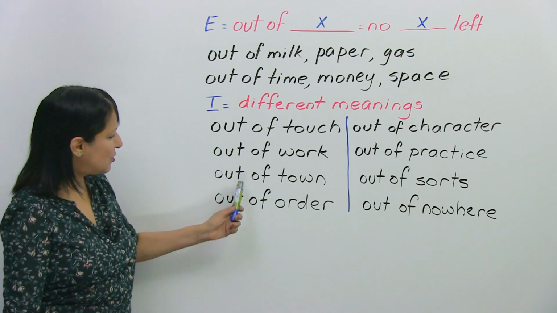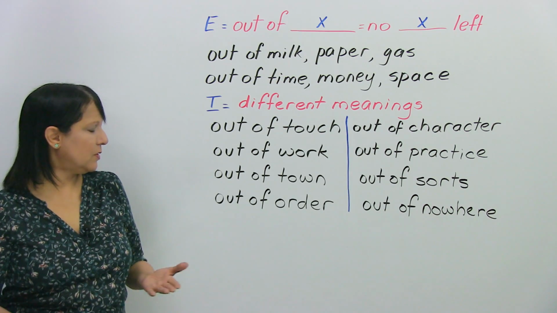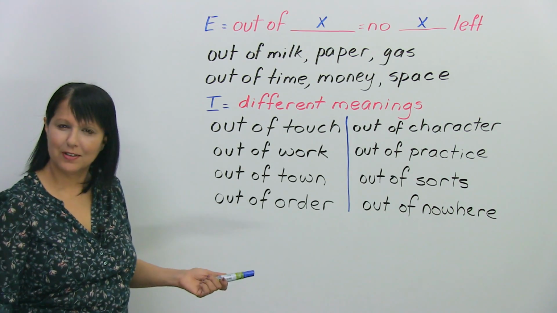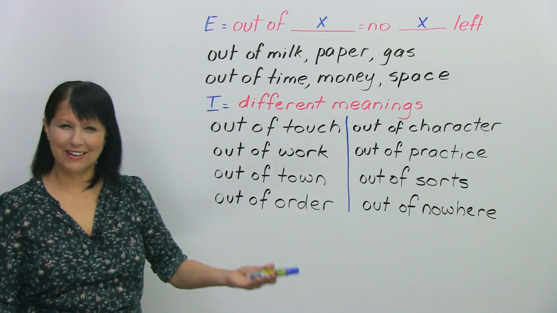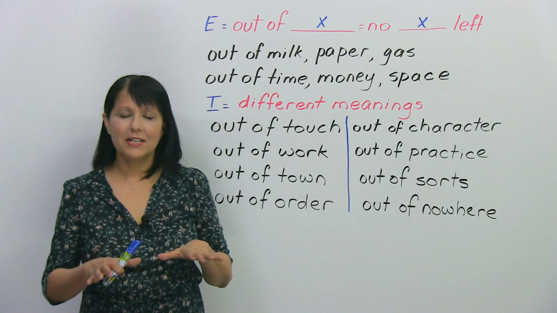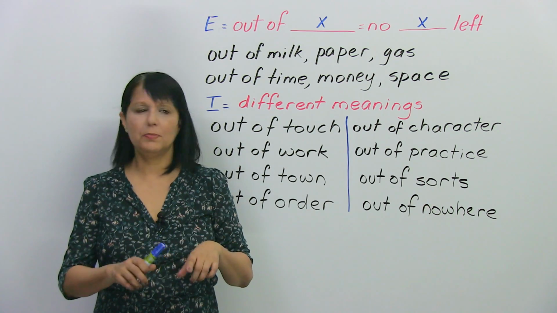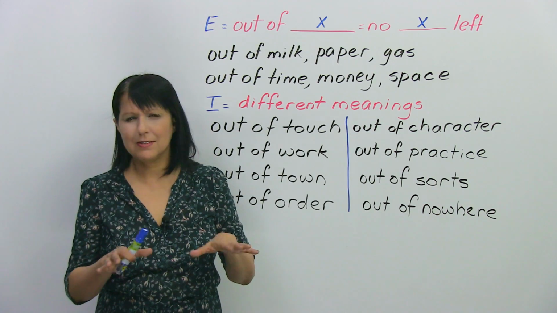All right. The next one, when you say, "Oh, have you talked to James?" "No, I haven't seen him. I think he's out of town." Okay, what does that mean, "out of town"? That means he's not in the place where he usually lives. All right? And that could be a city, or it could be a town. It doesn't matter.